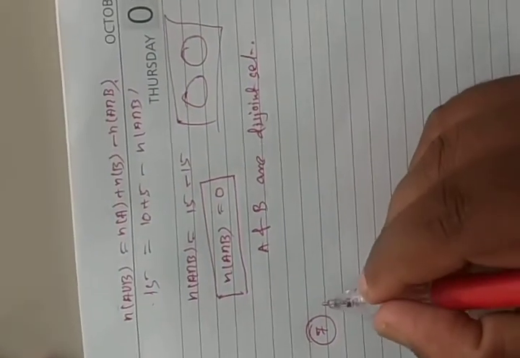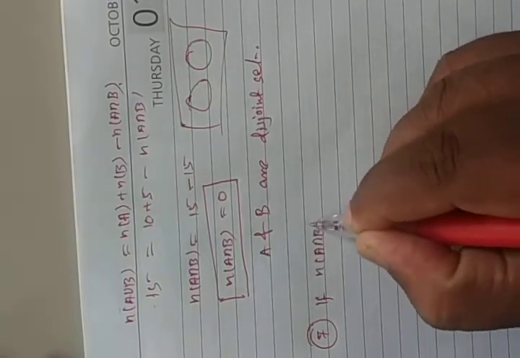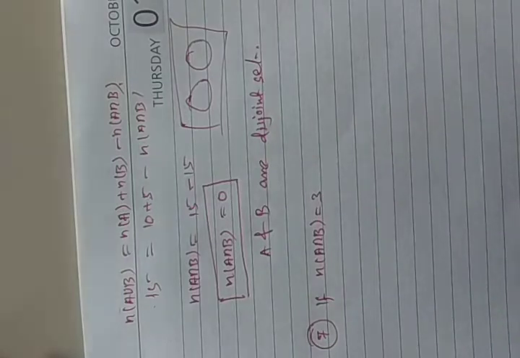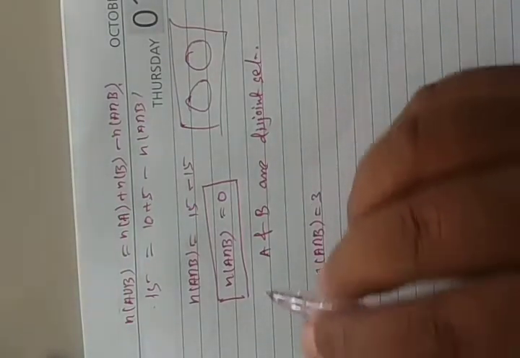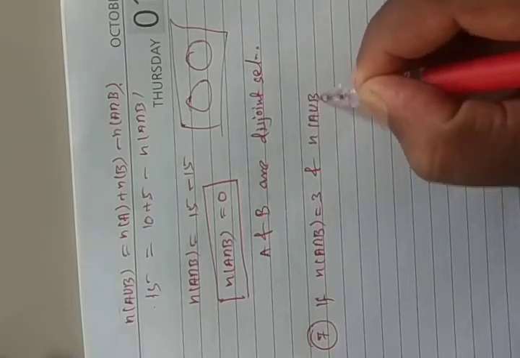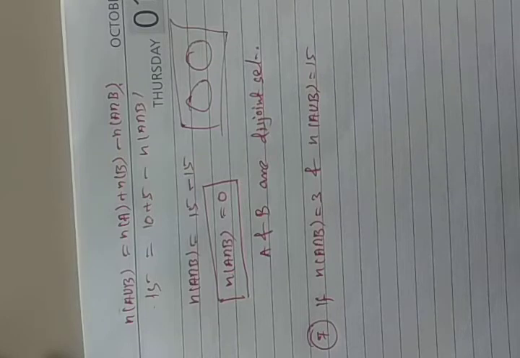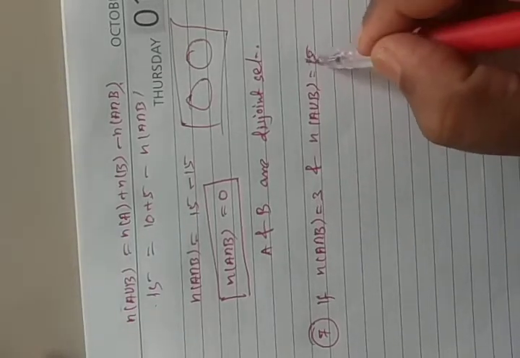What's the seventh question? You check it now. They are saying that n(A intersection B) value is 3 and n(A union B) value is, sorry, it's 10.